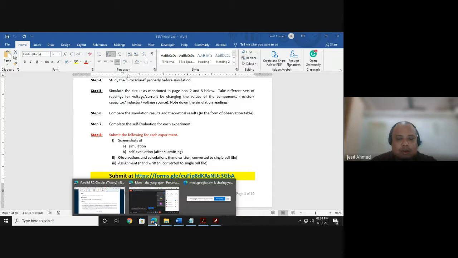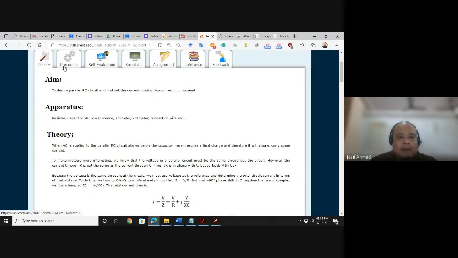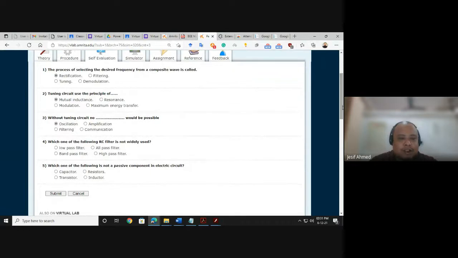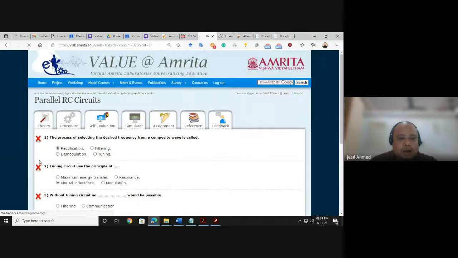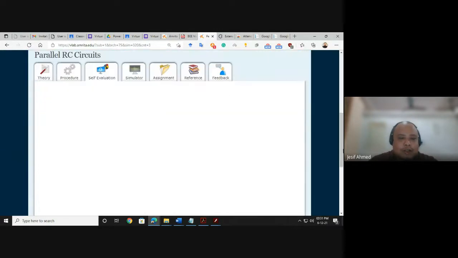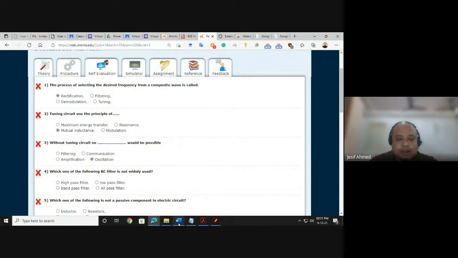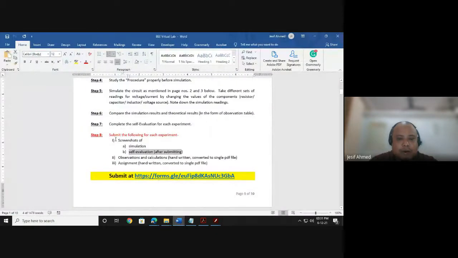What is self-evaluation? Under every experiment, you will get a self-evaluation tab. There's theory, procedure, self-evaluation, simulator, and assignment, right? So in self-evaluation there are quizzes. You have to submit the quiz by selecting proper answers. I'm just showing one example. After selecting the answers, submit, and it will show whether the answers are correct or wrong. I need a screenshot of this one. So that is part 1.